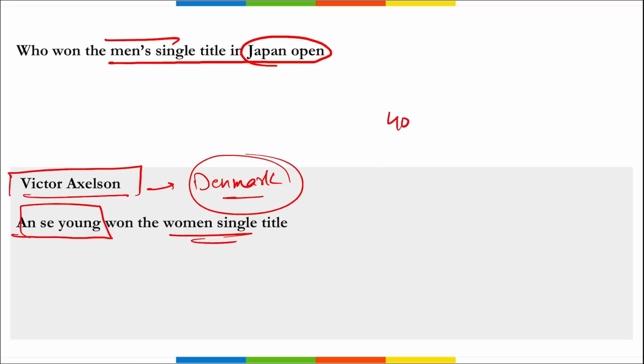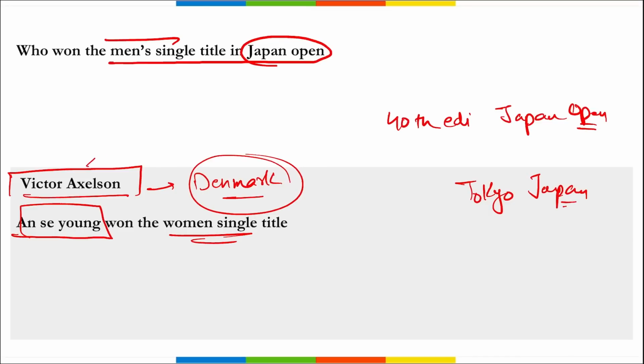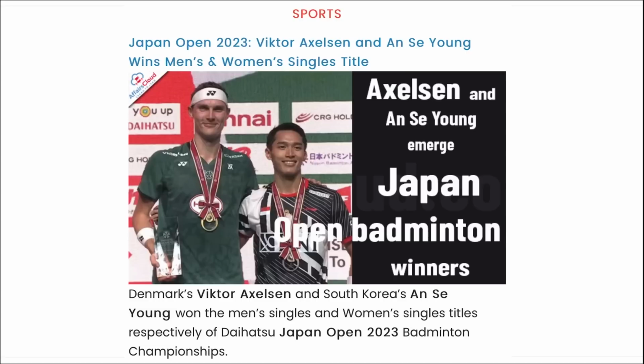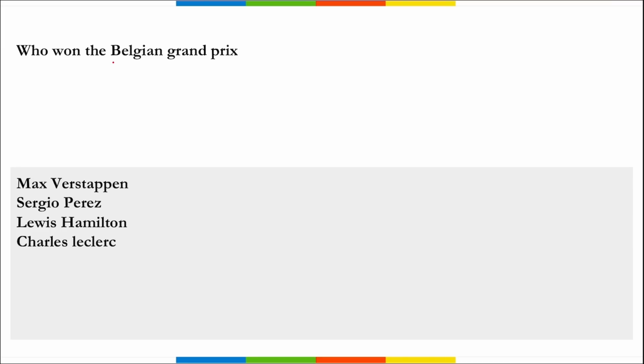This was the 40th edition of the Japan Open that was held recently. It was held in Tokyo, Japan. Victor Axelsen of Denmark, the world number one player, won the men's singles title here. And An Se Young of South Korea won the women's singles title.